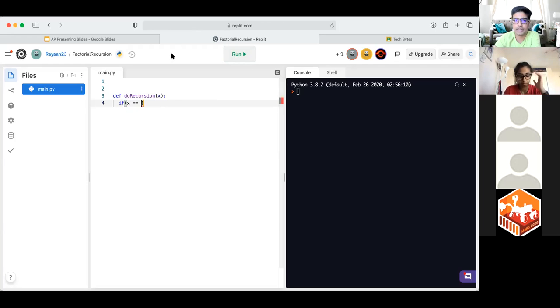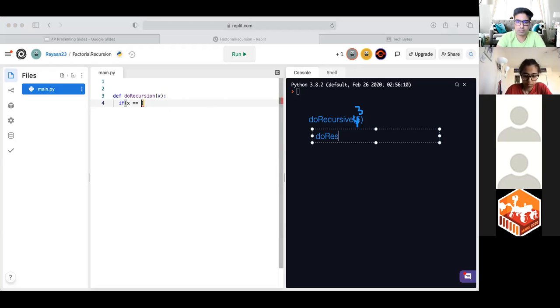Say we're doing do recursive 5. Actually that's way too big of a number, we'll make it 3. So say we're doing do recursive 3. Eventually we're going to call do recursive 2, and then we're going to end up calling do recursive 1.